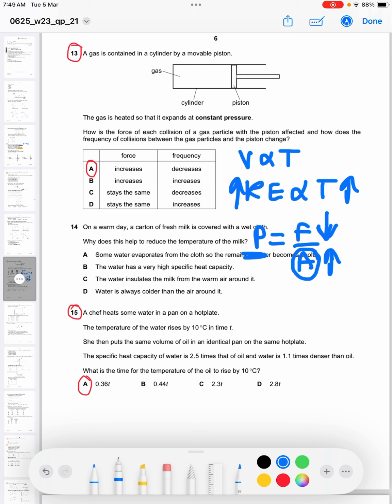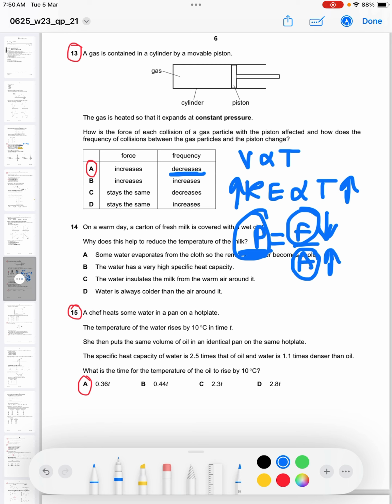But if the force of a single collision has increased and the overall force has decreased, the number of collisions per unit time has decreased. Because pressure has remained constant, force has decreased to maintain constant pressure. So the frequency decreases, frequency being the number of collisions per unit time.